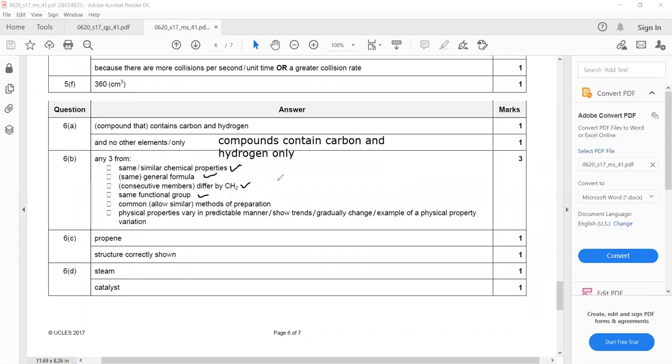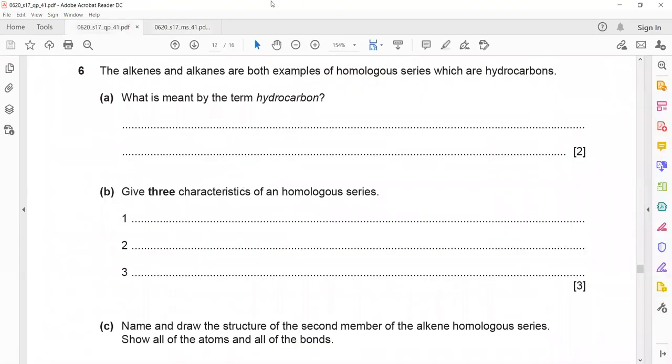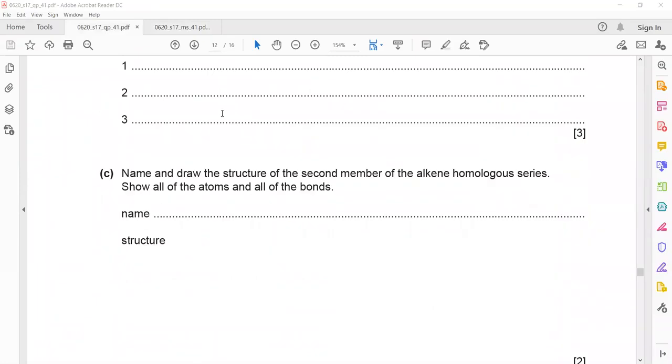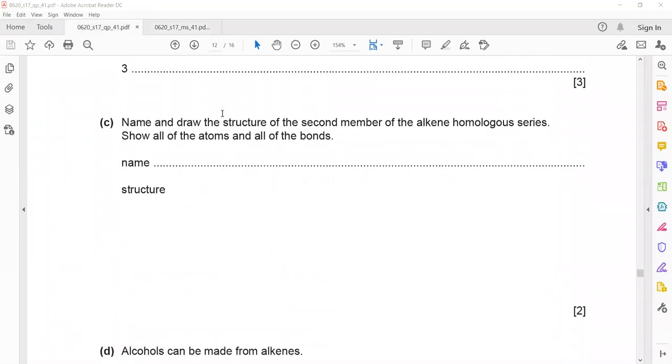Same functional group means, like if one contains alcohol, the other should also have OH or alcohol. Same or similar method of preparation, and physical properties gradually change so we can predict the variation. So you can write any 3 out of these characteristics.